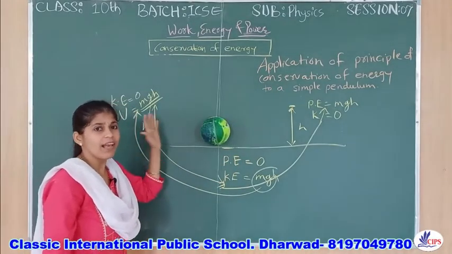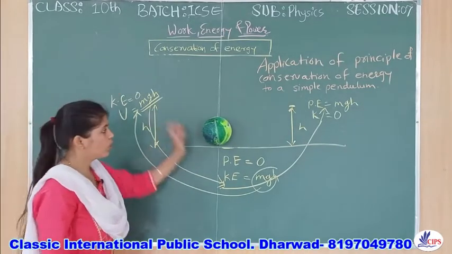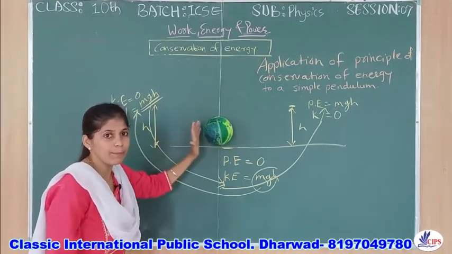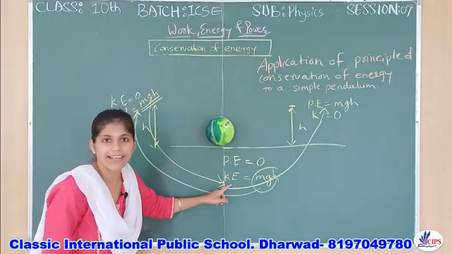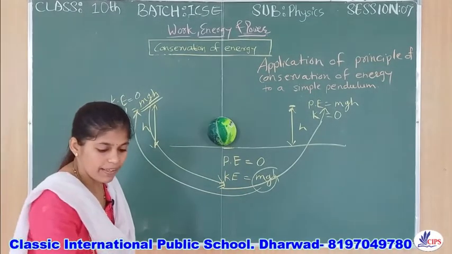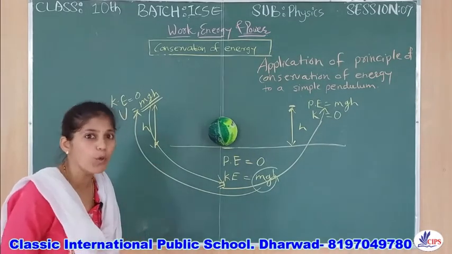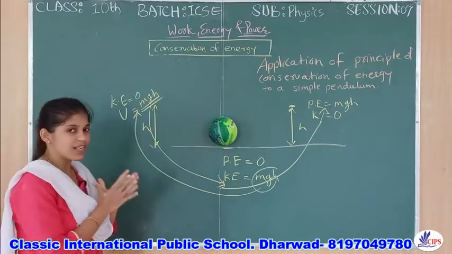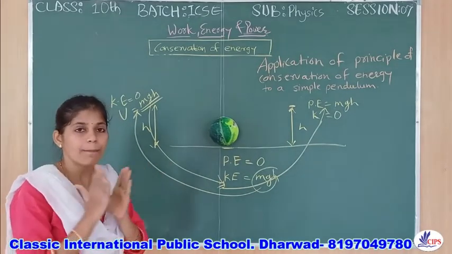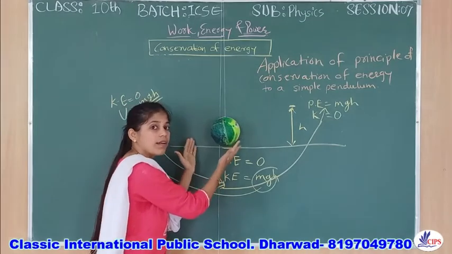It is not having any specific potential. It is not having any height. It only has its own mean position here. Only kinetic energy it will be having. So in this way you can say the application of the principle of conservation of energy can be proved by using a simple pendulum, because a simple pendulum will be at rest.